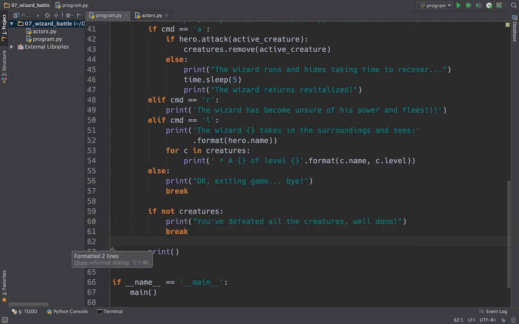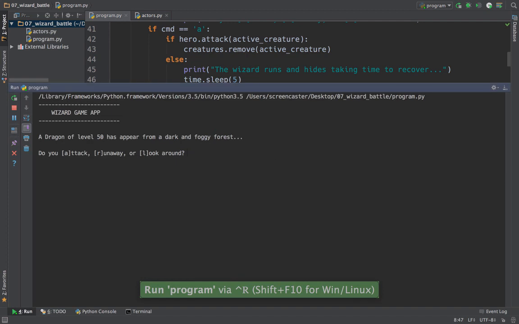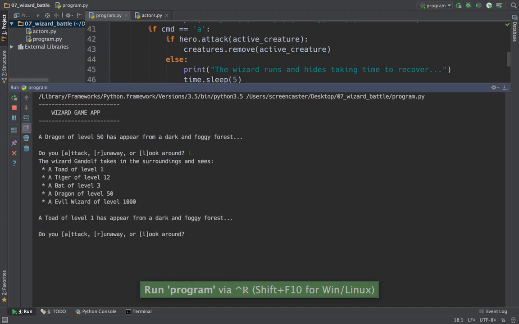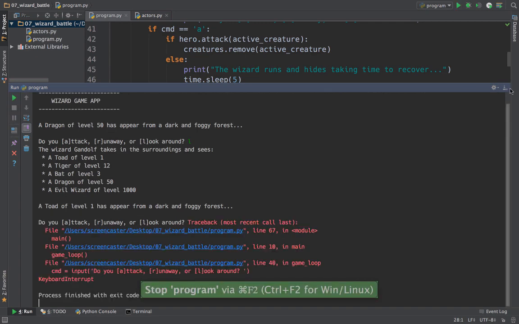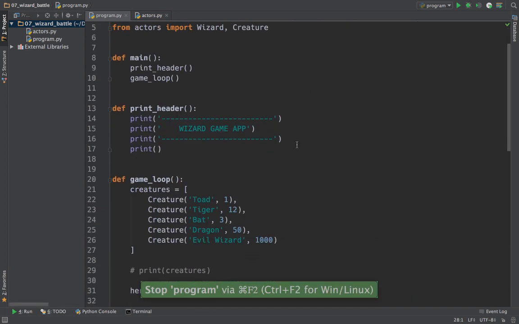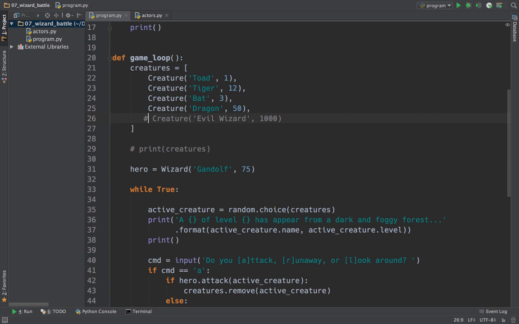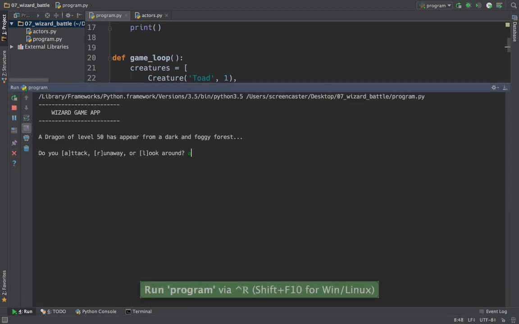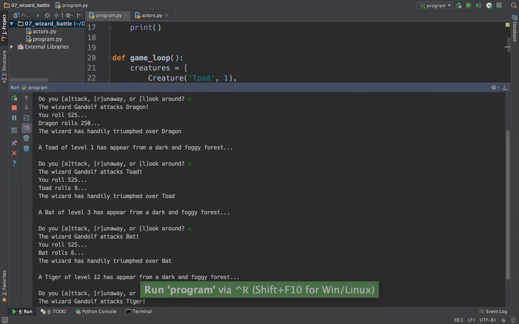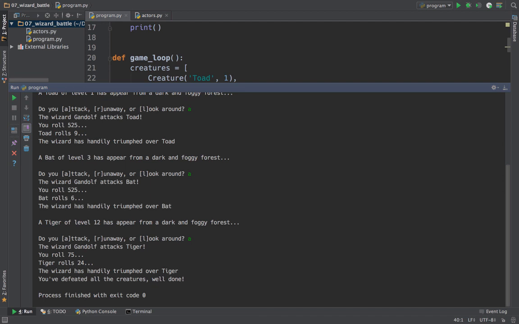Like so. Let's just test that super quick. I'm not sure we'll be able to defeat the evil wizard of 1,000. There is a theoretical chance, but it's not so high. So let's go over here and just comment out the wizard for just a minute. So here we can attack all the creatures. How many are left? Oh, looks like we defeated all the creatures. Well done. Game over. Perfect.